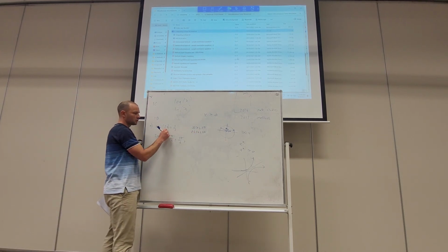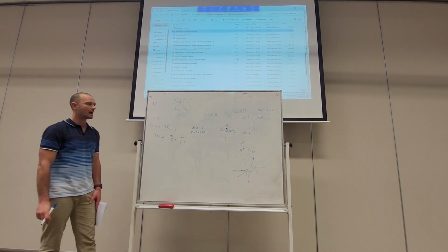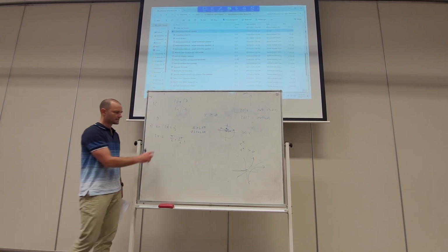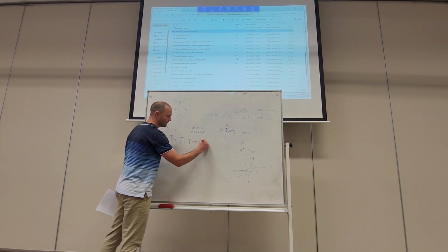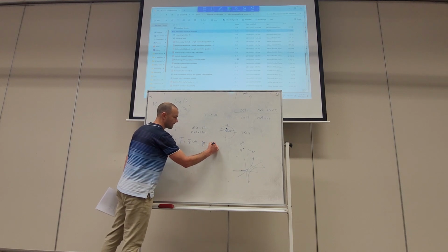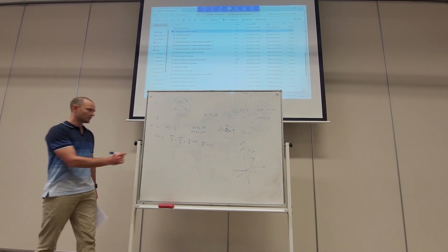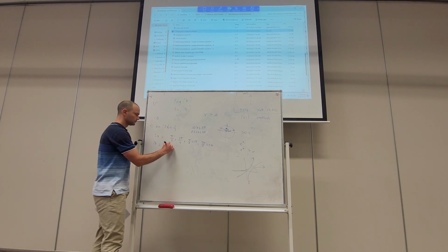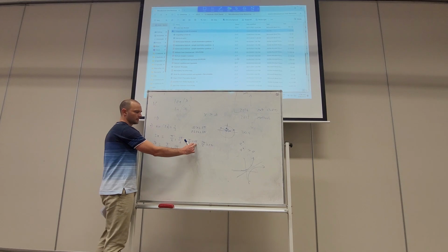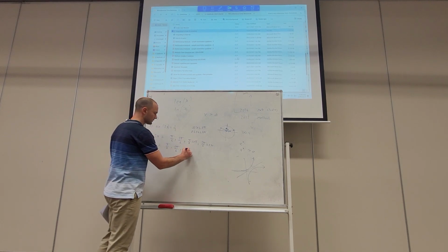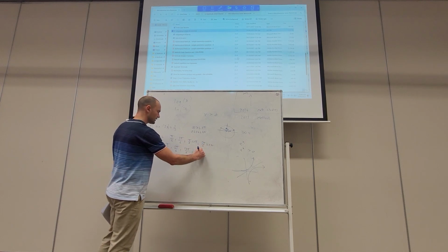However, because of this 2 in here, we've had to double the domain, so we're assessing when is it going past half again, and that's going to be at pi on 6 plus 2 pi and 5 pi on 6 plus 2 pi for that next revolution. Okay, so I'll simplify all of those. So that's going to be 13 pi on 6, and this one's going to be 17 pi on 6.